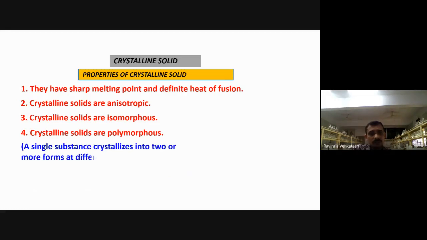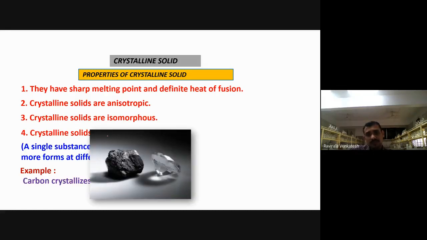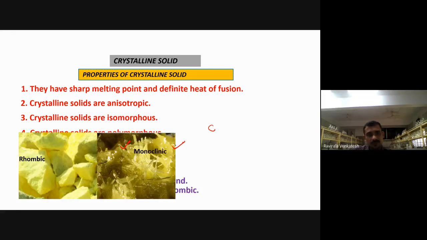Some crystalline solids are polymorphous. A single substance crystallizes into two or more forms under different conditions. Carbon is polymorphous. You observe here that carbon exists in different forms. One is coal, the other is diamond. Sulfur has rhombic and monoclinic forms. Their appearance is different, and their physical properties are different here.